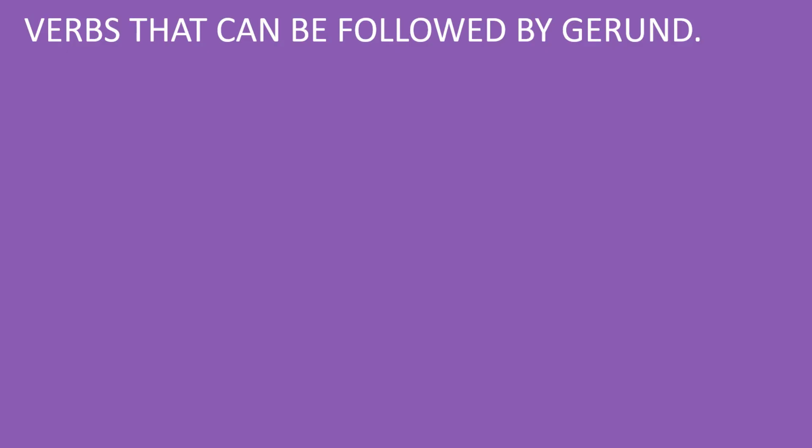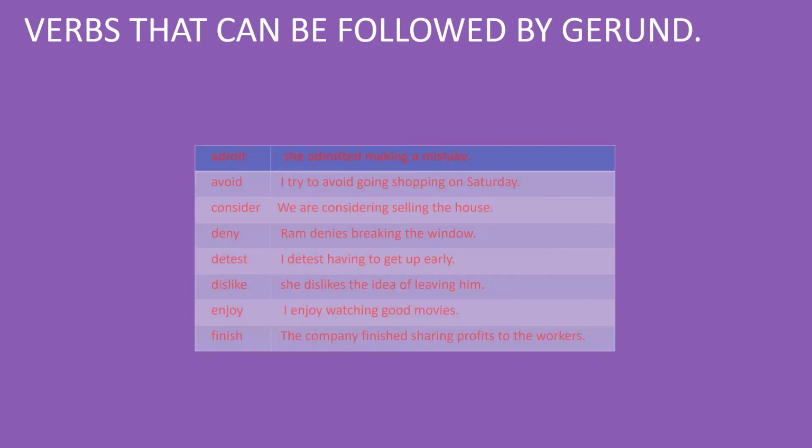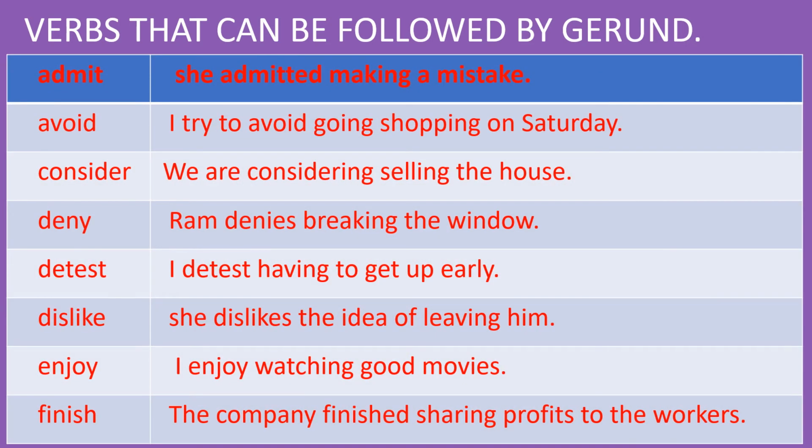Now see some verbs that can be followed by gerund. These are the verbs: admit, avoid, consider, deny, detest, dislike, enjoy and finish. These are all the verbs which are followed by gerund. See the examples also. Admit. She admitted making a mistake. Making is gerund. Admit is verb. The verb admit is followed by the gerund making.